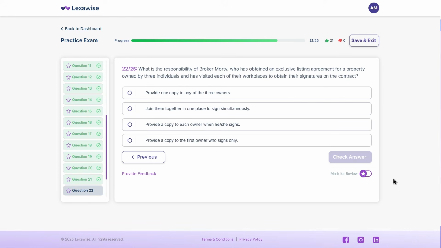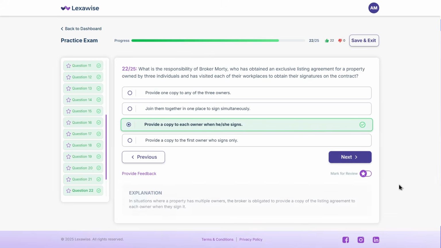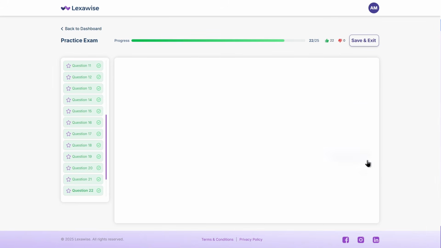The correct answer is C. Provide a copy to each owner when he or she signs. In situations where a property has multiple owners, the broker is obligated to provide a copy of the listing agreement to each owner when they sign it. Let's move on to the next question.